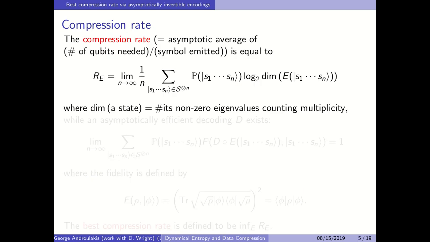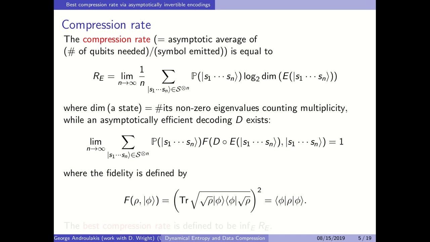The compression rate, how do we define the compression rate? We take a string of n symbols, we apply the encoding E, and then we take the dimension of that state, where the dimension of a state is the number of its non-zero eigenvalues. We multiply it by the appropriate probability. We sum up for all strings of n symbols, and we divide by n, because we want to find the number of qubits needed per symbol. And we take the limit as n goes to infinity. We call that R sub E,